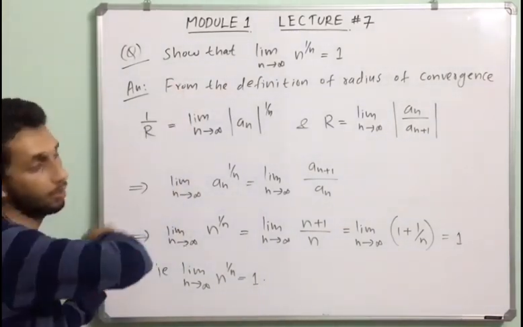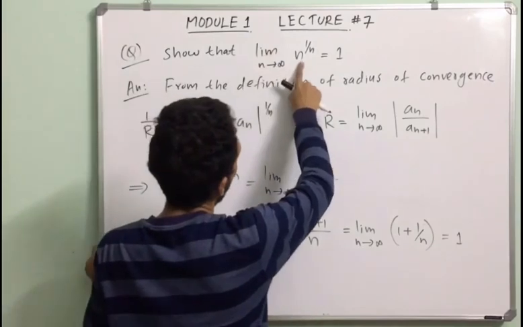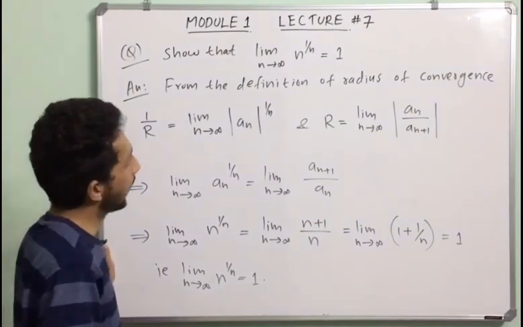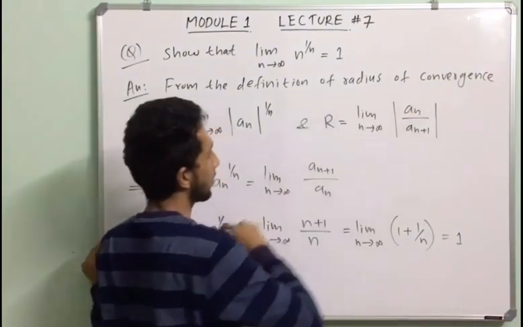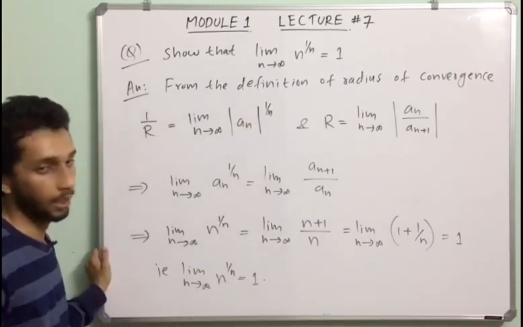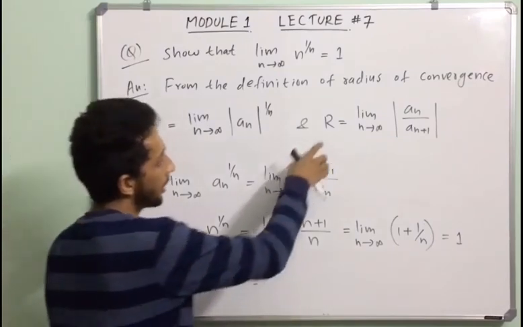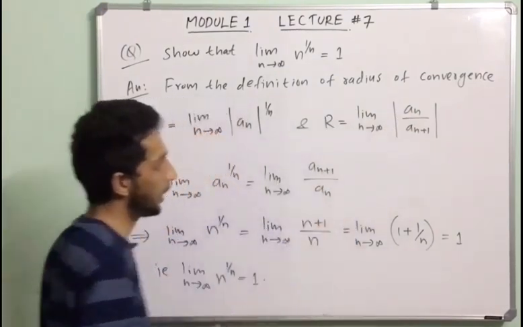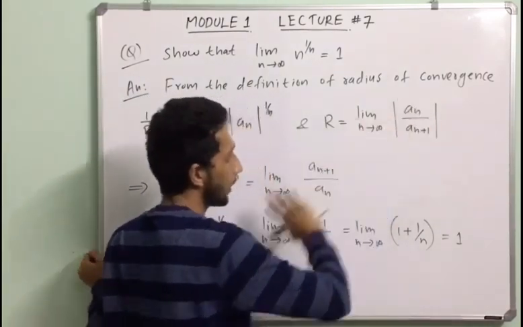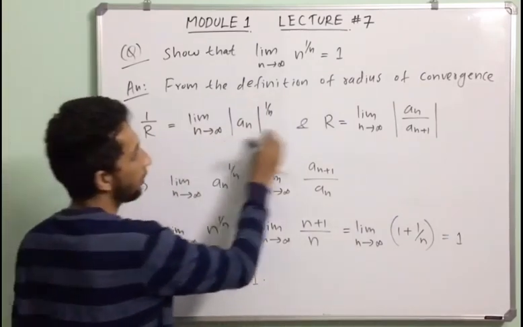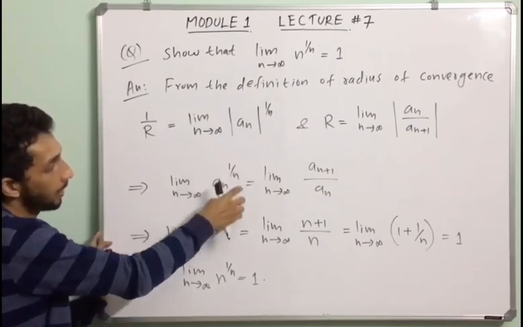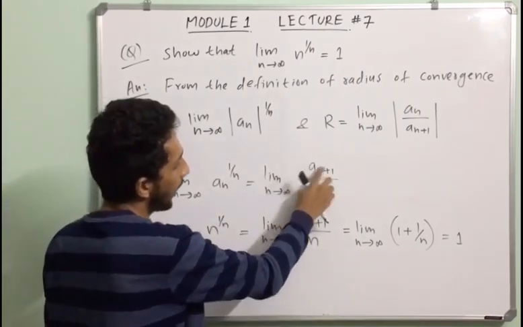This is an exercise question. Show that limit n tends to infinity n raised to 1 by n equals 1. We have two kinds of equations for radius of convergence. First one is 1 by r equals limit n tends to infinity mod a n all raised to 1 by n. Also r equals limit n tends to infinity mod a n by a n plus 1, that means 1 by r equals limit n tends to infinity of a n plus 1 by a n. So equating these, you obtain limit n tends to infinity mod a n raised to 1 by n equal to limit n tends to infinity of a n plus 1 by a n.